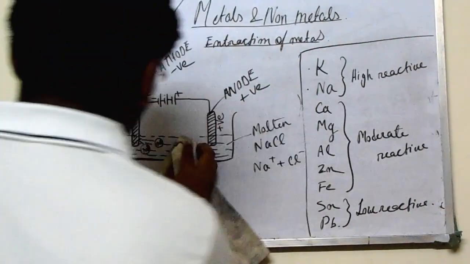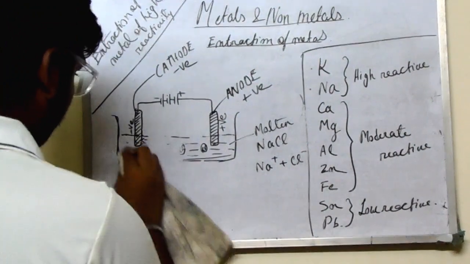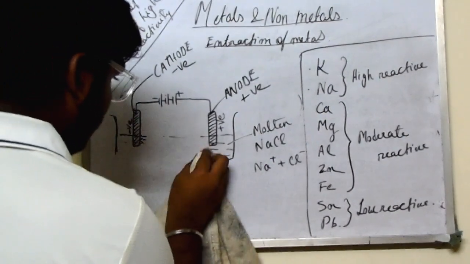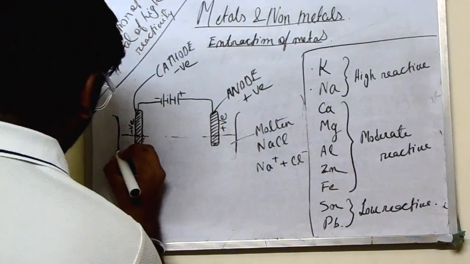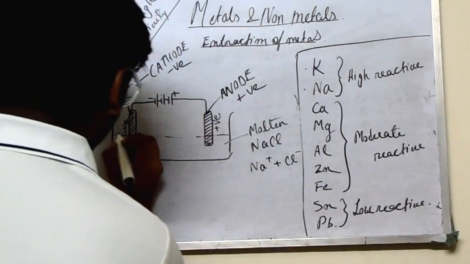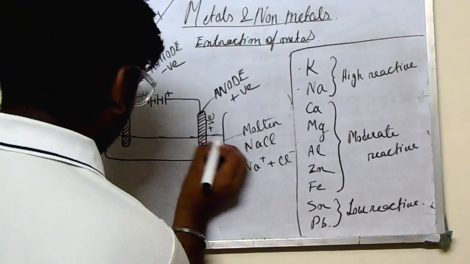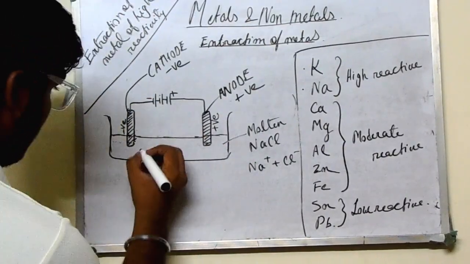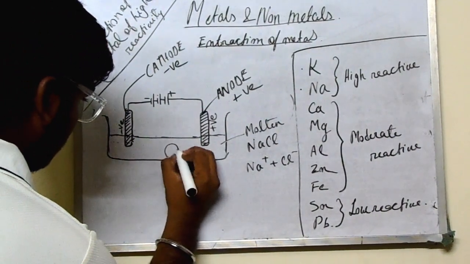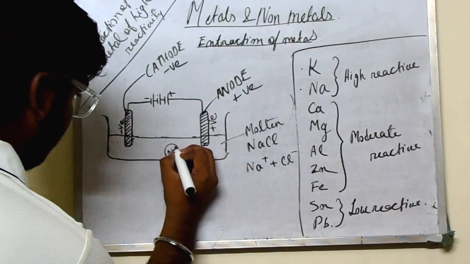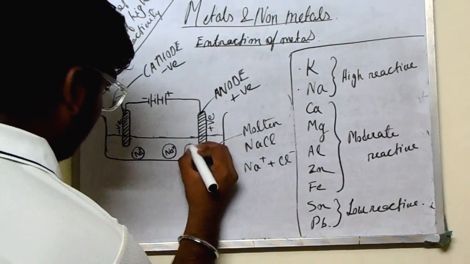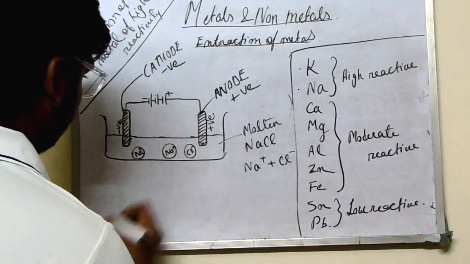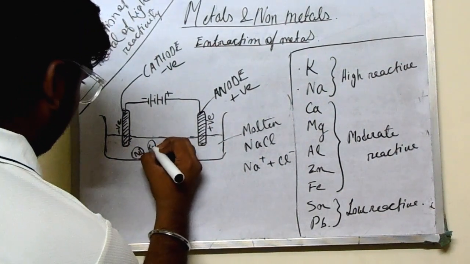First let me rub this, it's getting messy. It will be difficult for you to understand. For showing the liquid I am not drawing all those things, it's just one. Na plus, Cl minus, again here Cl minus.